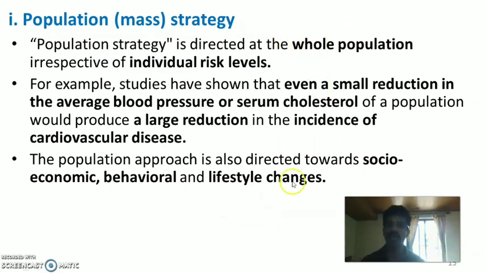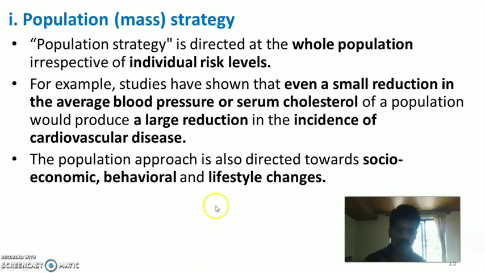So the first one is population or mass strategy. Population strategy is directed at the whole population, irrespective of individual risk levels. We are not bothering about whether the individuals are at risk. We take the whole population and we apply the population strategy. For example, research studies have shown that even a small reduction in the average blood pressure and serum cholesterol of a group of population would result in a large decrease in the incidence of various cardiovascular diseases. That is the significance of applying the population strategy.